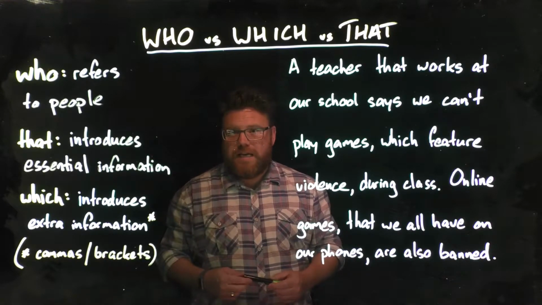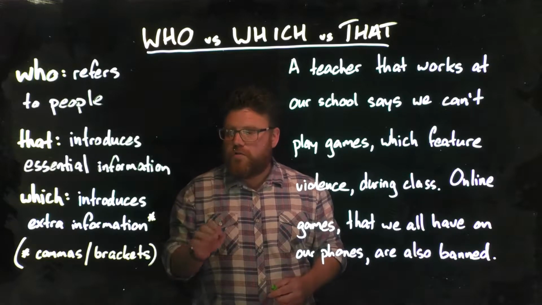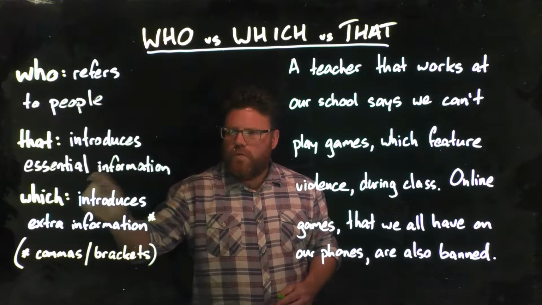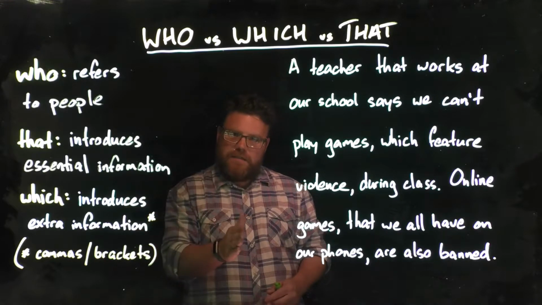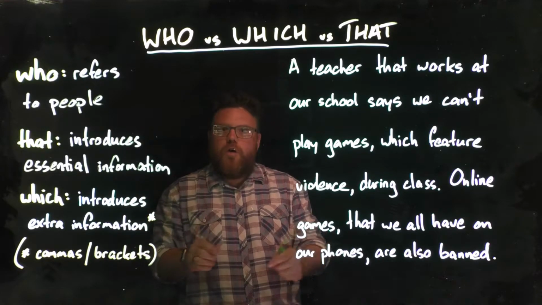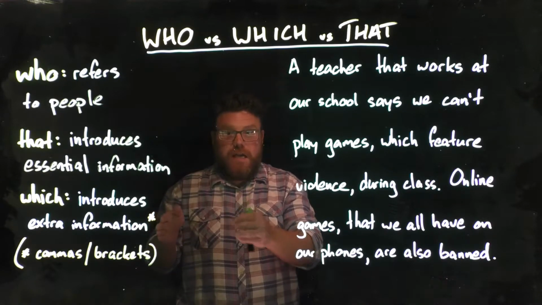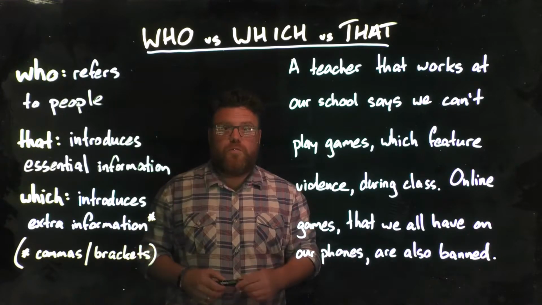Now, I've got a little asterisk there because a good trick to work out whether you're using the correct word or which one you should use is to remember that when you use the word which, it should be followed by a comma if it's at the end of a sentence, like the bit that comes after it, or two commas if it's sort of inserting information into the sentence. A bit like how we use brackets, and you could also use brackets when you had the word which.